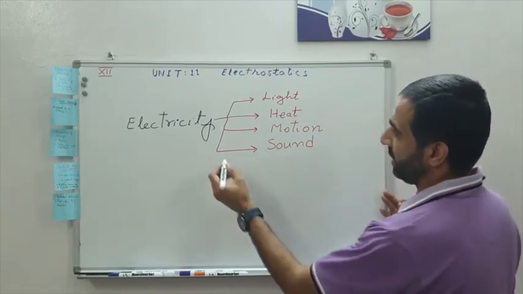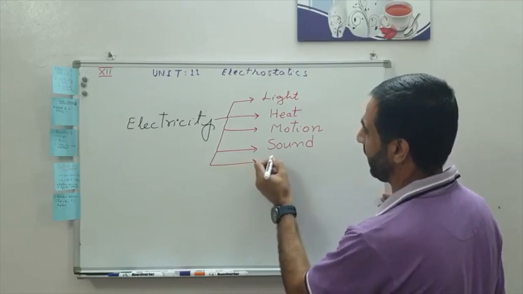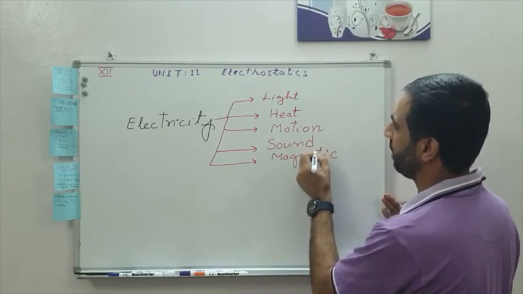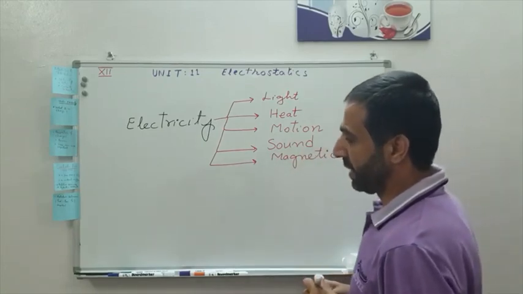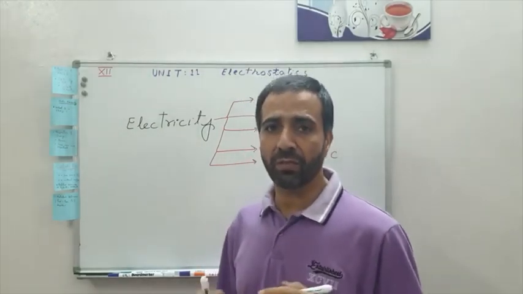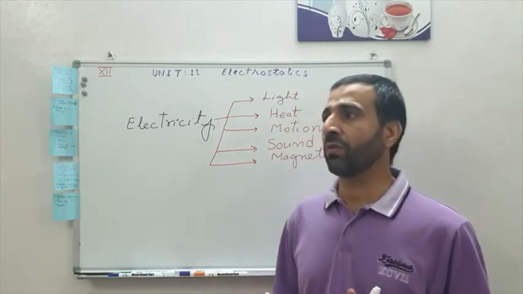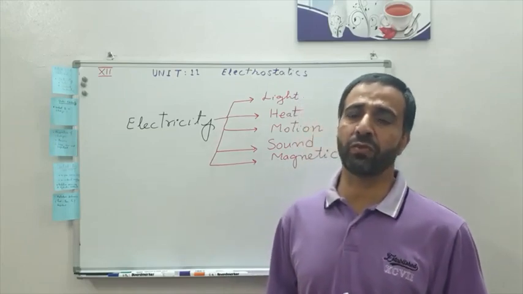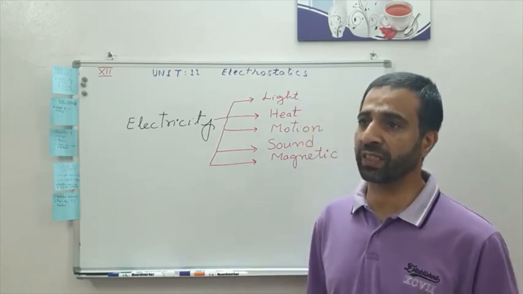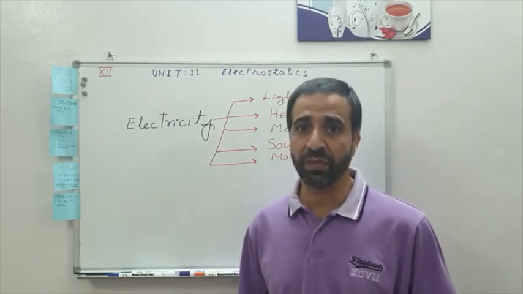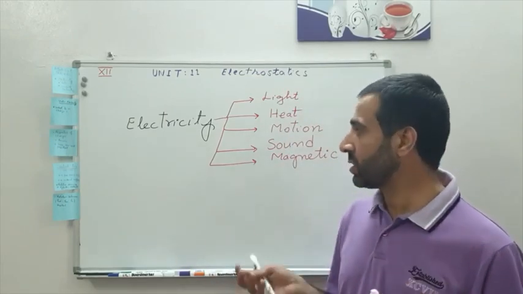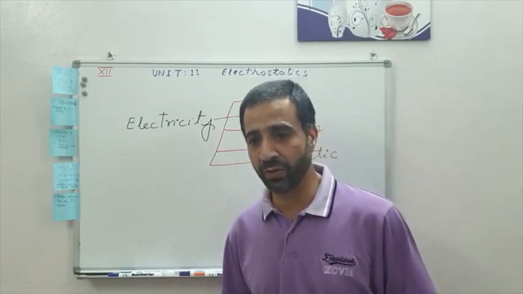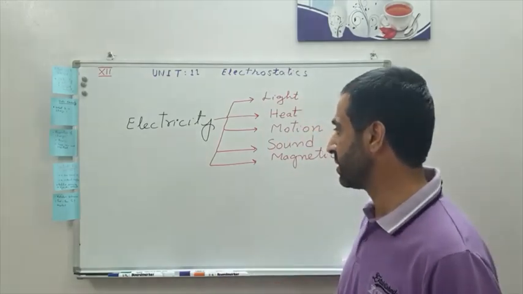Another important point is the magnetic effect. This is also very important, that electricity produces a magnetic effect also. For example, look at the electromagnet, which is used in various appliances. For example, the magnetically levitated trains, the crane, which uses this magnetic effect to lift heavy objects for you, such as the container at the seaport.